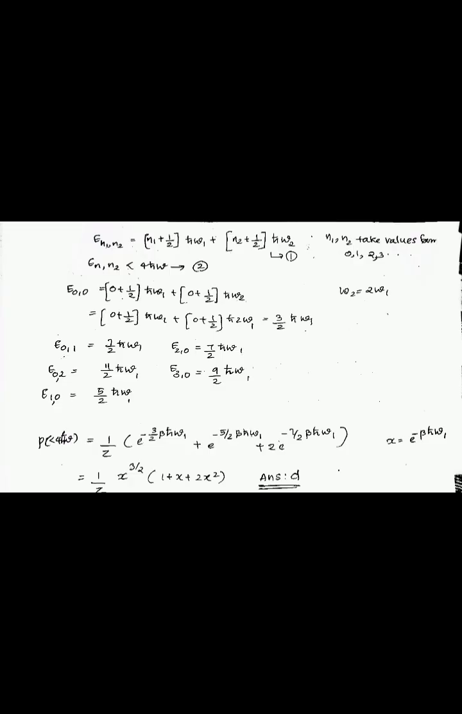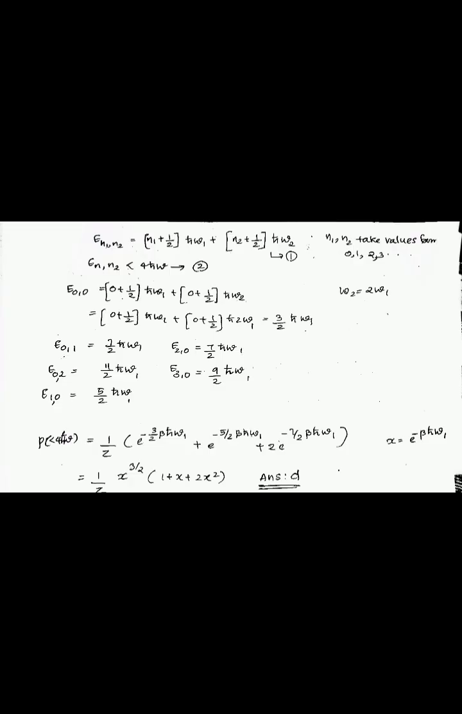n1 and n2 take the values from 0, 1, 2, 3, etc. And here it is asked about the energy that is less than 4 h cut omega, that is E n1 n2 should be less than 4 h cut omega. So here E00 is equal to 0 plus half into h cut omega 1 plus 0 plus half into h cut omega 2. Here omega 2 is equal to 2 omega 1, that is this is equal to 0 plus half into h cut omega 1 plus 0 plus half into h cut into 2 omega 1. This is equal to 3 by 2 into h cut omega 1.